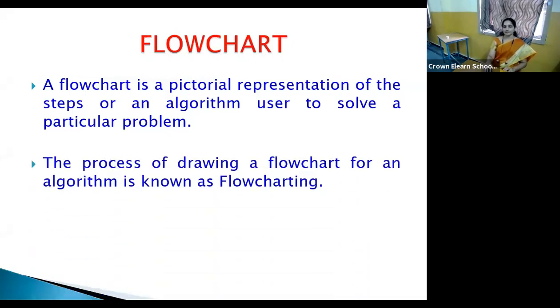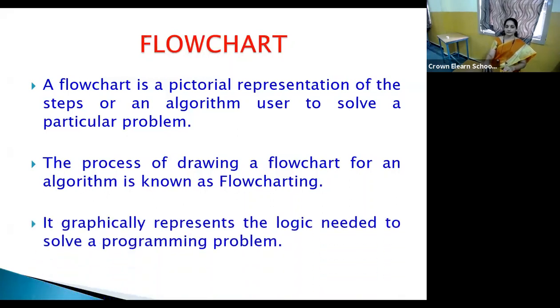Then the next: the process of drawing a flowchart for an algorithm is known as flowcharting. I'll repeat once again. The process of drawing a flowchart for an algorithm is known as flowcharting. Suppose after taking the algorithm, you start drawing the flowchart, then we call that process flowcharting.